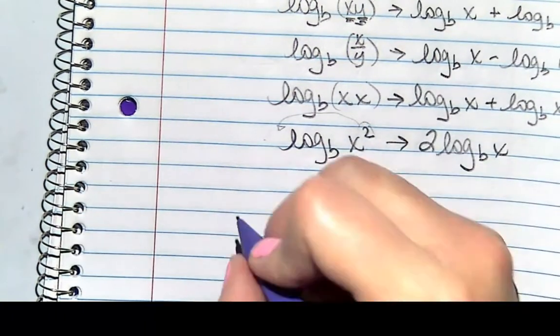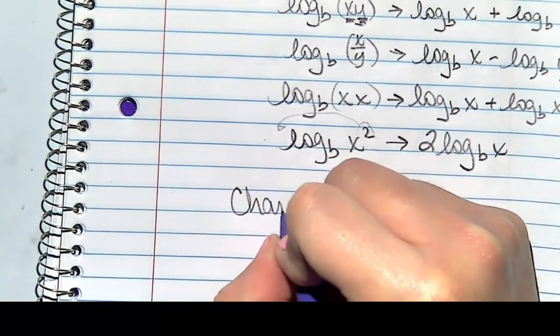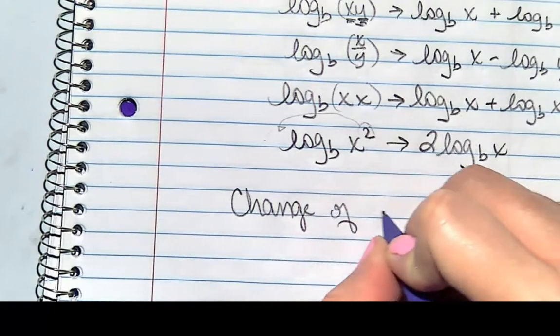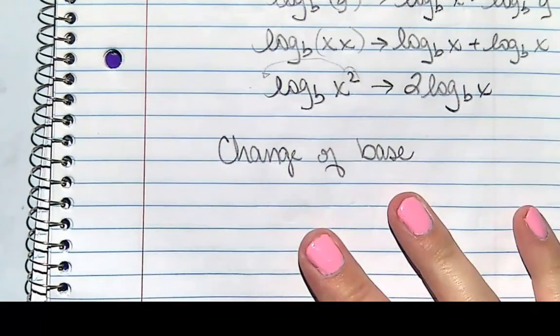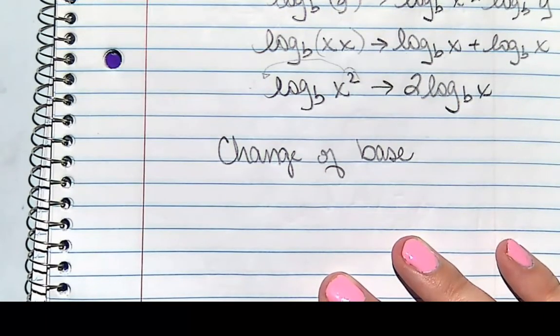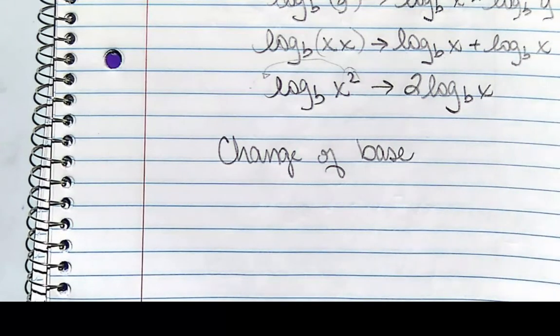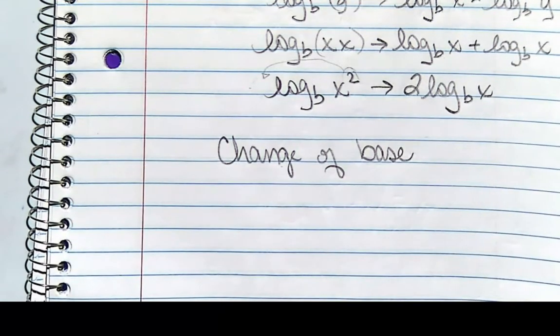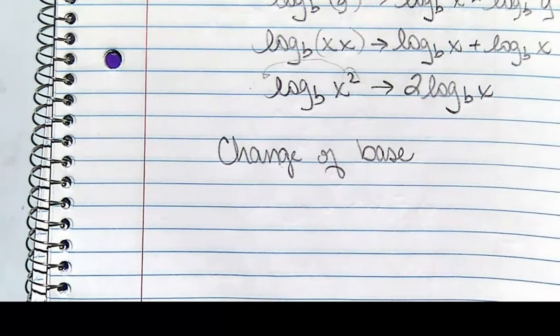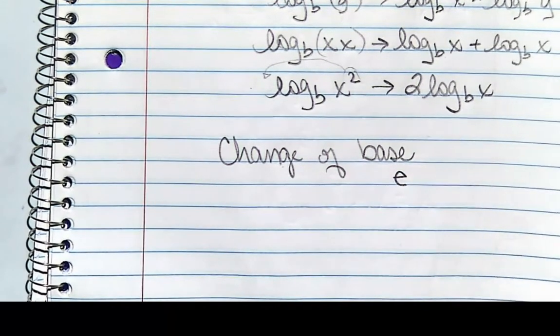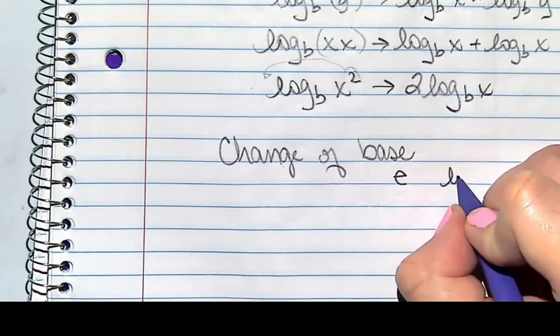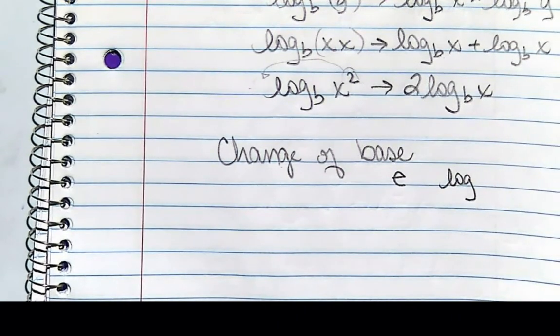The only other thing is the change of base formula. What happens if you're working with 2 different bases? If I've got 2 different bases, and I want to make them work in the same base, I want to change my base because my calculator doesn't know it. Your calculator knows 2 bases. Your calculator knows base e, which is the natural log, and base 10, which is the common log. It doesn't know base 2. It doesn't know base 17. It doesn't know any of that stuff. So we have to trick it.